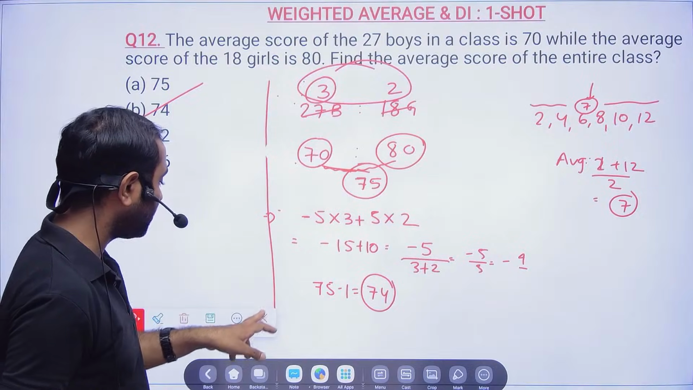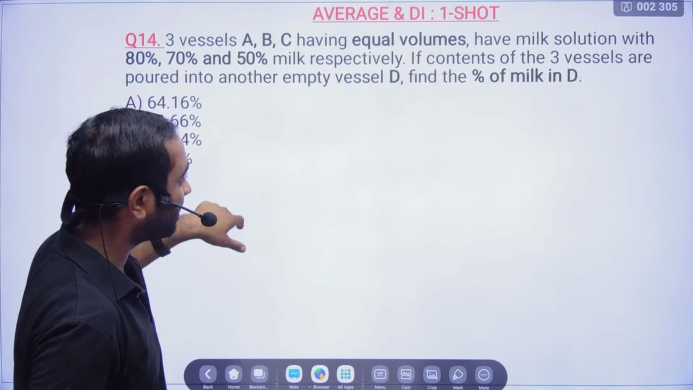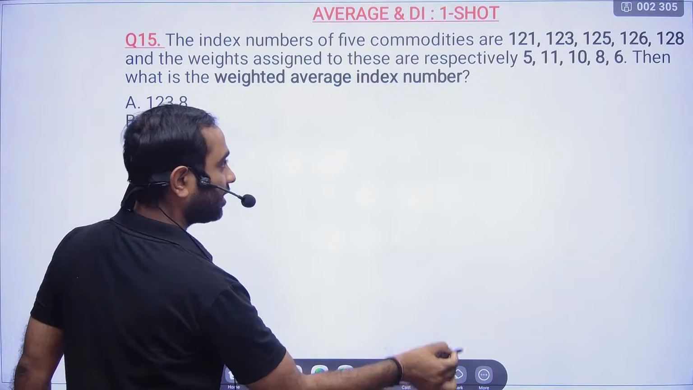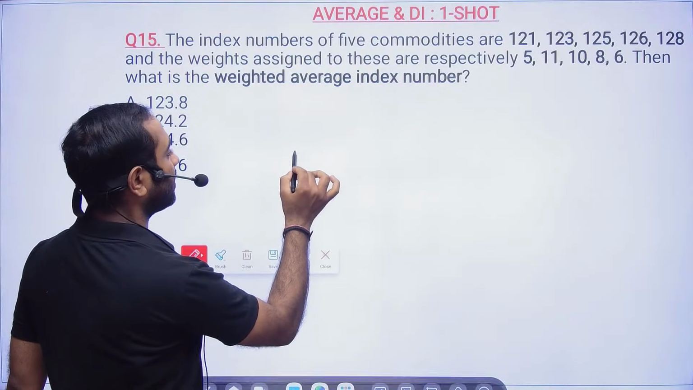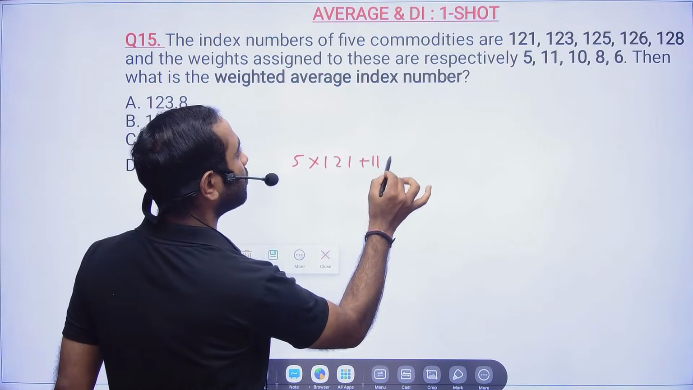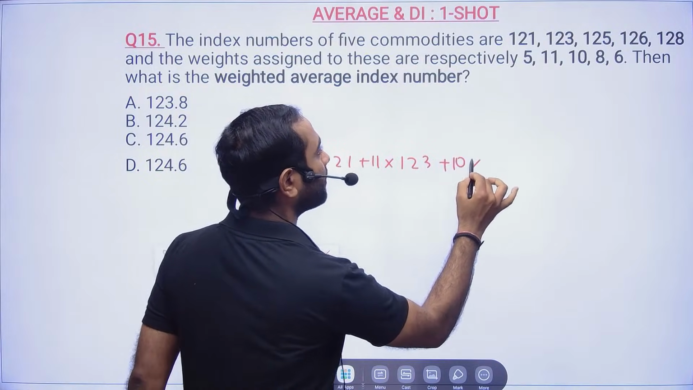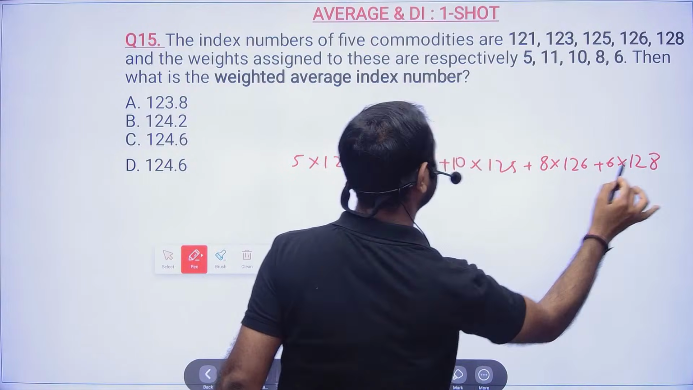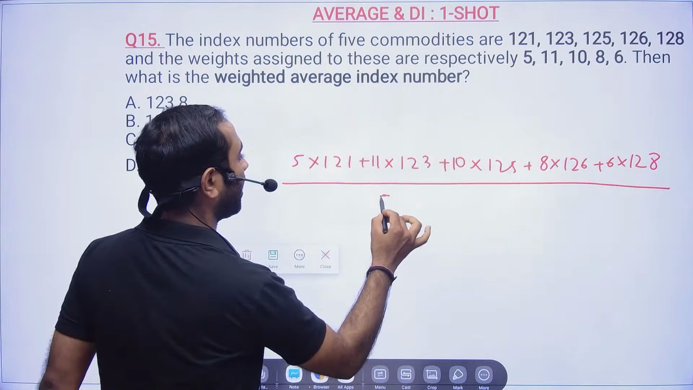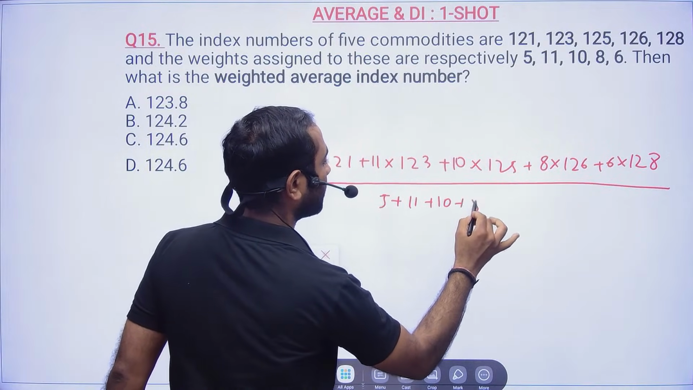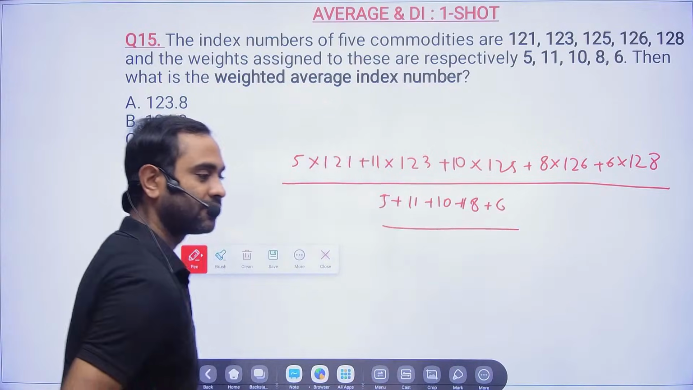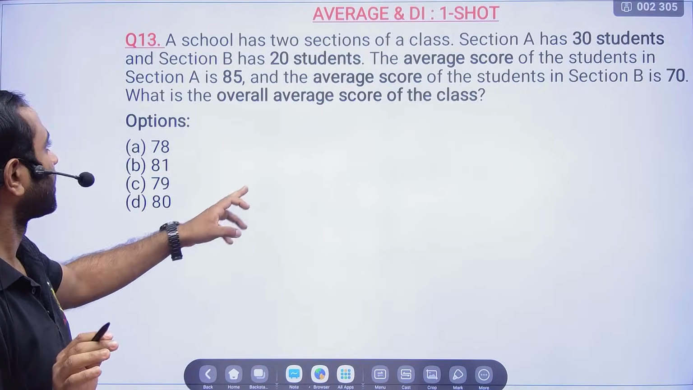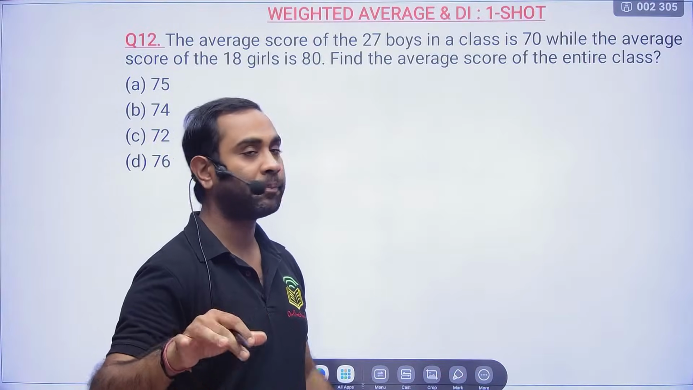So if you solve this problem, let's see. The TCS question which is given to you, if you try to solve it, then 5 into 121 plus 11 into 123 plus 10 into 125 plus 8 into 126 plus 6 into 128. Then you will realize how nice the previous method is, and that this weighted average method is the best one, and that is what you have to use for weighted average problems. It will not only help you here, it will help you in other problems also.